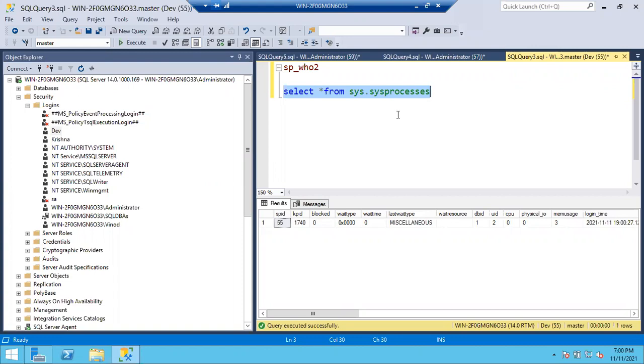In case your query is still running, it will show like that: you started the query 10 minutes back, it is still running. If an administrator killed your session, then you will get a notification in the output that your session has been killed. Like that, you can see the output.